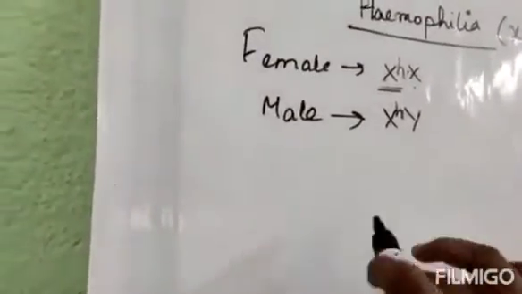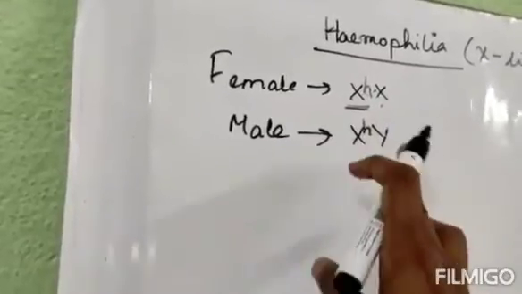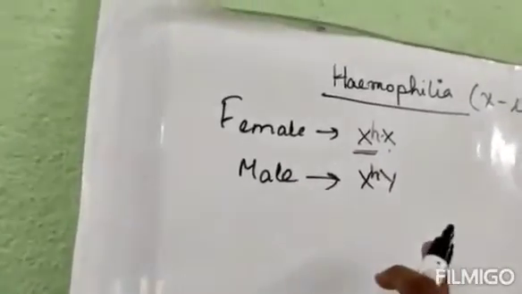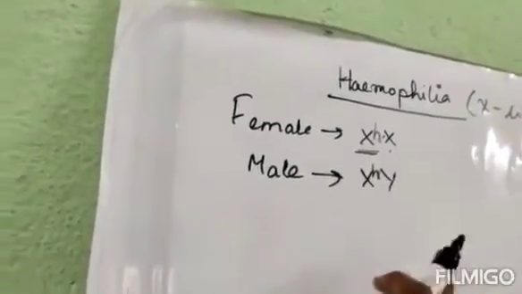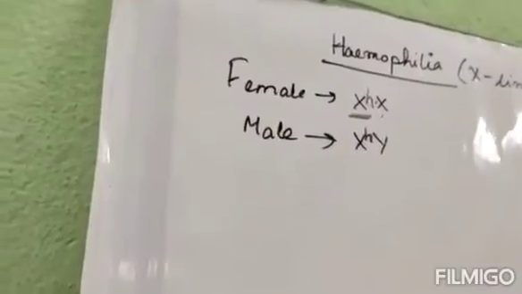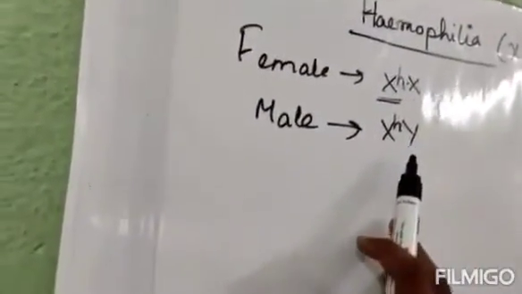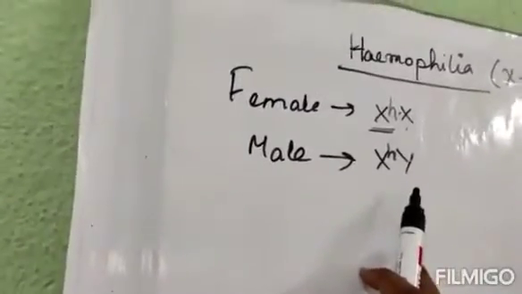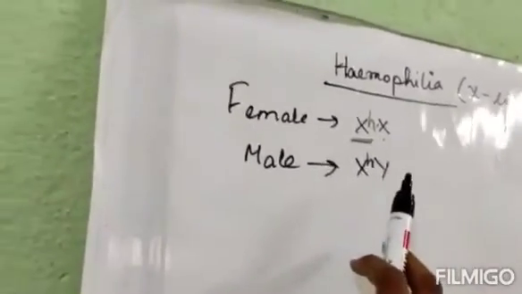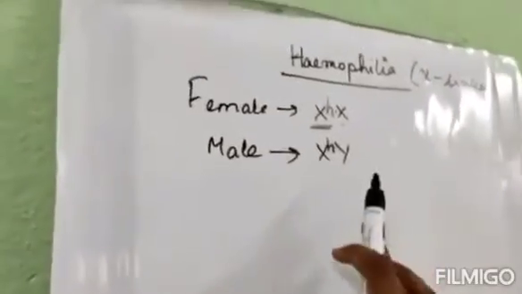He cannot be a carrier. He will be hemophilic. That is why hemophilia is found more in males than in females, because females have two sets of X chromosome, whereas male has only one. This type of justification question I will give you in the notes that you have to memorize.